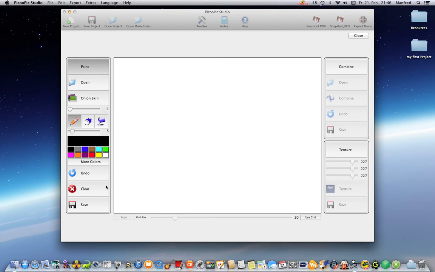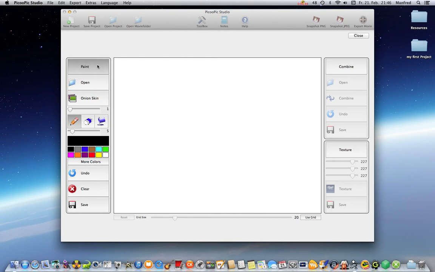Here you get 3 sections. At the left, the paint unit. At the right, the combine unit and the texture unit.